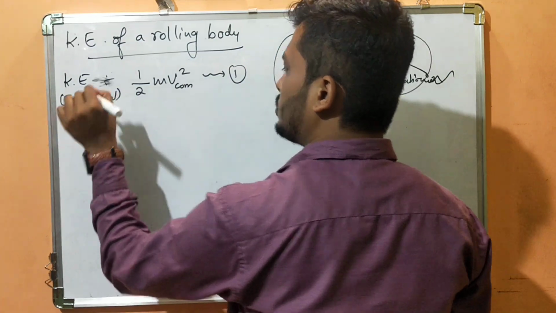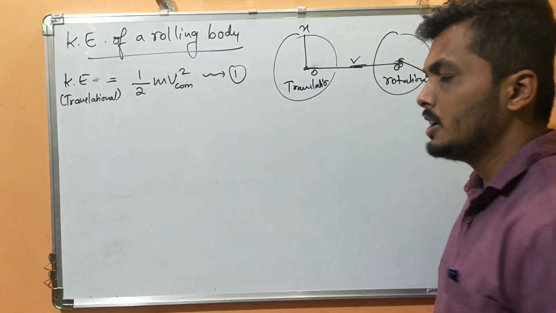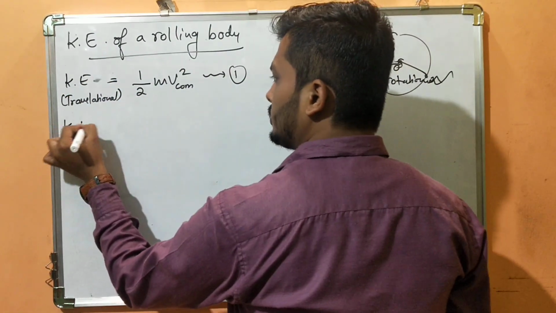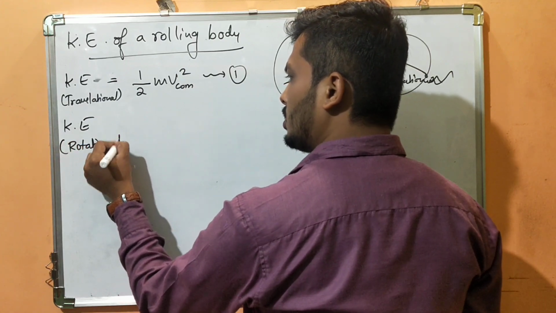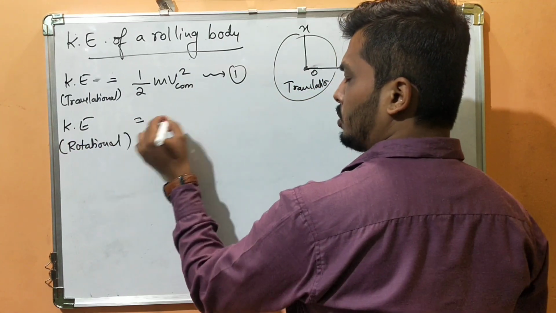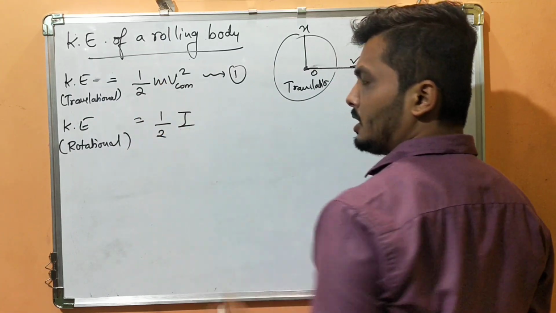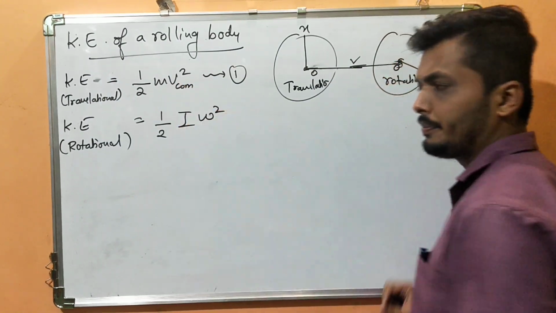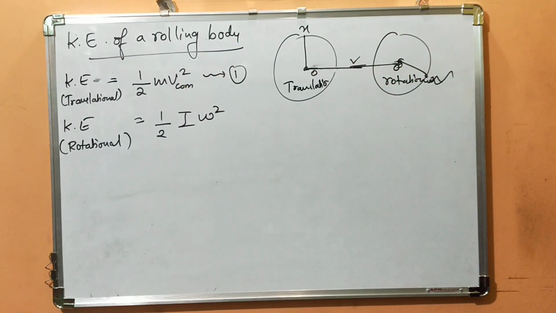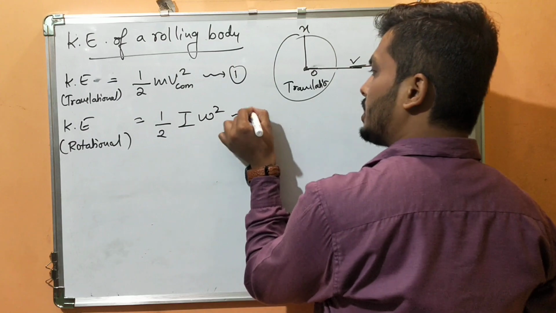Got it? Please don't confuse yourself. Kinetic energy, translational kinetic. Second, we have one more kinetic energy. Which energy is it? Rotational kinetic energy. So what is the rotational kinetic energy? Half, instead of m shall I use I, the moment of inertia? Instead of v shall I write omega square? Yes. Okay. Now this is equation number 2.